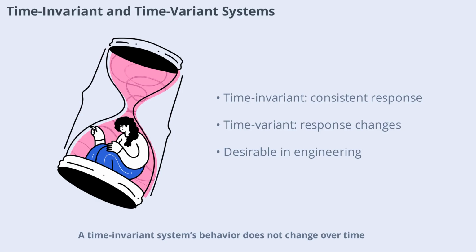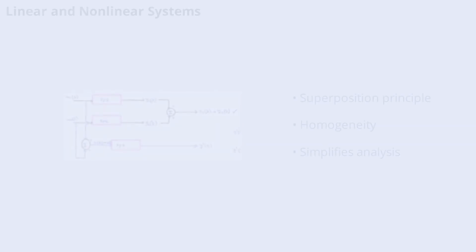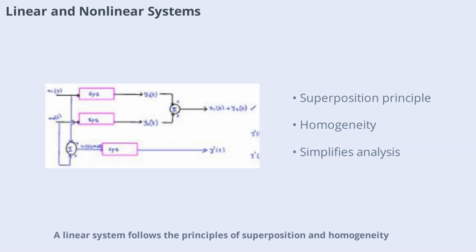A time-invariant system's behavior does not change over time. Its response to a given input is always the same, regardless of when the input is applied. In contrast, a time-variant system's response can change over time. Time invariance is a desirable property in many engineering systems as it ensures consistent performance. A linear system follows the principles of superposition and homogeneity, meaning the response to a sum of inputs is the sum of the responses, and scaling the input scales the output. Nonlinear systems do not follow these rules. Linearity simplifies analysis and design, making linear systems a central focus in engineering.